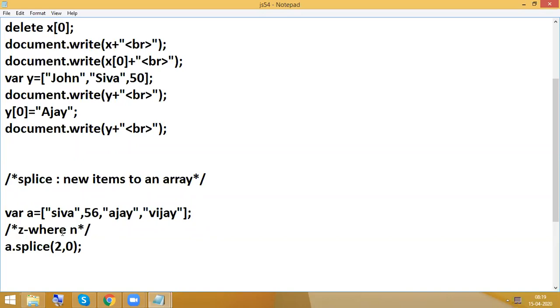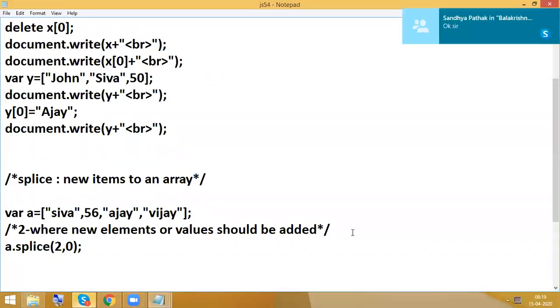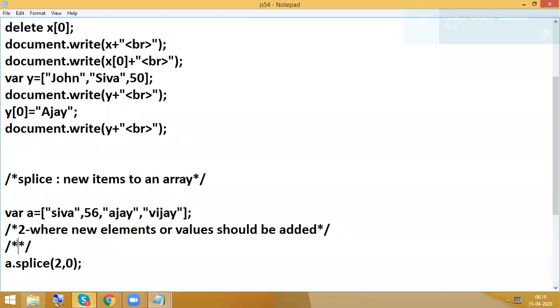Please turn off your microphones. So in this example, 2 is where new elements or values should be added. That is the purpose. Next, the second one is 0, which I gave.